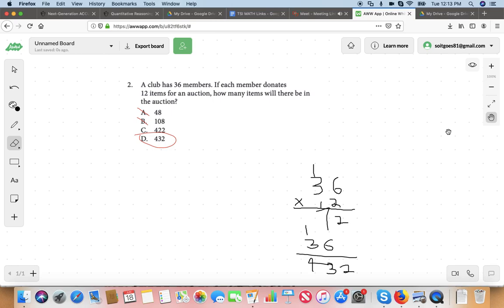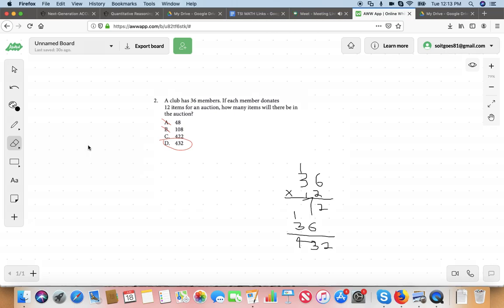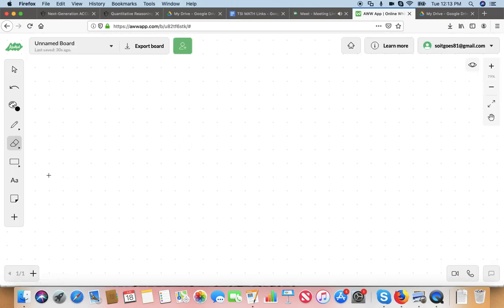Okay. But I'm guessing there are going to be some students who still struggle with going through those steps of multiplying numbers bigger than single digits. Even if you do struggle with that, you still logically know it can't be A or B. You're just guessing between C and D. I'll take that. It's certainly better than just picking something random. Yeah, it is. But you know the operation, so there's no problem. Okay, good. Let's do the last homework question. Did you get D for that? Yeah. Okay, good.